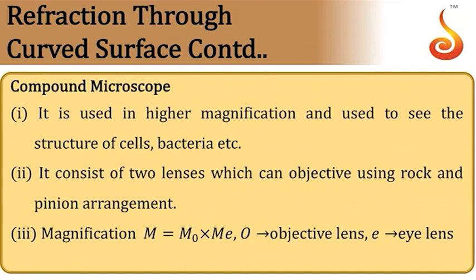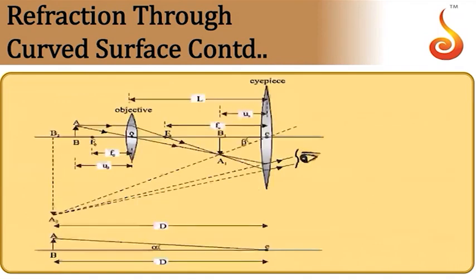The magnification produced by a simple microscope is small, that's why we go for the compound microscope. It is used for producing higher magnification. It is used to examine cells, bacteria and all. It consists of two lenses, one we call the objective, the other we call the eyepiece. The distance between them can be altered. In this case, the magnification produced is the product of individual magnifications. Whenever you have a combination of lenses, the net magnification of the combination will be the product of individual magnifications.